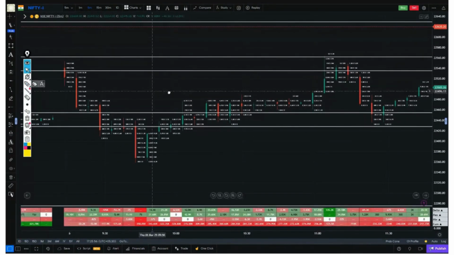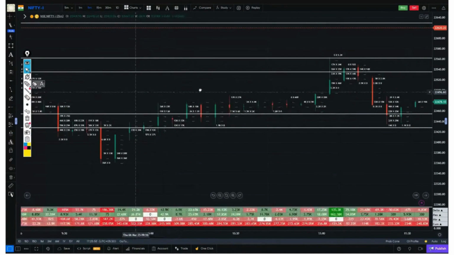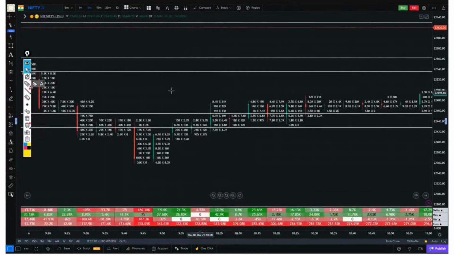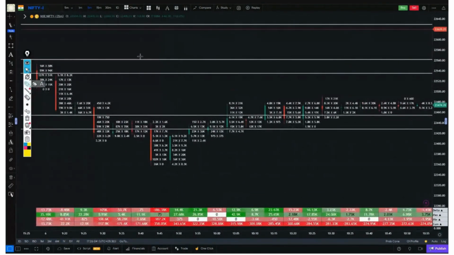Before we read the footprint properly, we should know what delta is, because we are going to read the footprint here with the help of delta. In simple language, the value of the difference between buyers and sellers is called delta. This means delta tells us the difference between buyers and sellers.